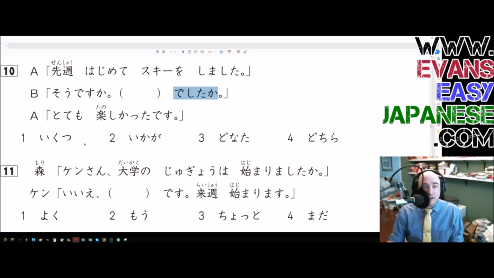These are all interrogatives. These are all questions. So it's some sort of a question in the past tense. Was it something? Was it something is what she asks. So, is that so? Was it blank? And then A responds with totemo tanoshikatta desu. So totemo is very, and it goes in front of adjectives, and the adjective here is tanoshii. However, as you can probably see, that's not an i that I have highlighted there.